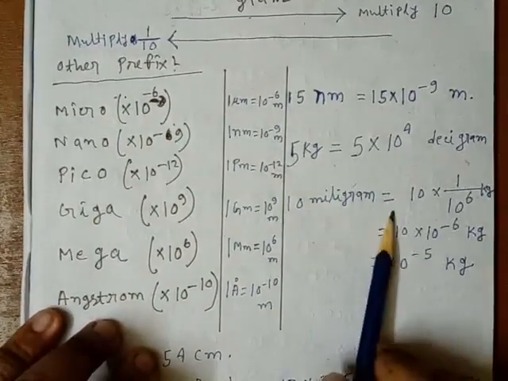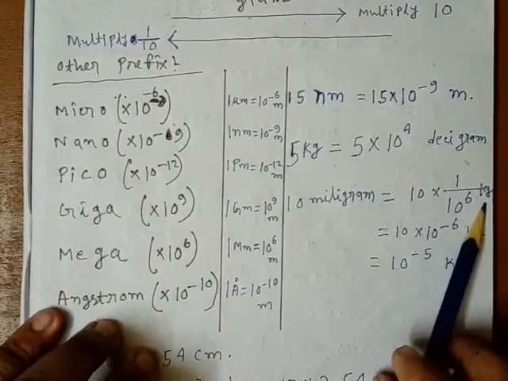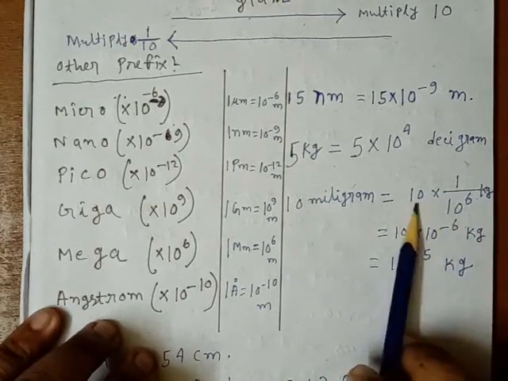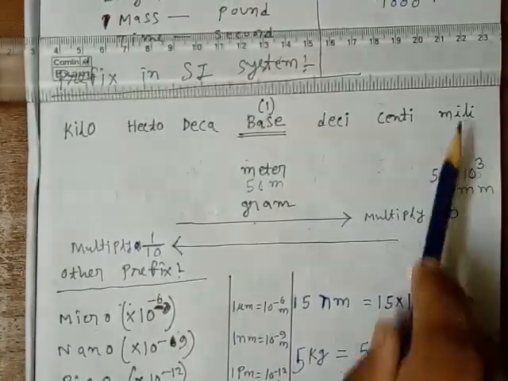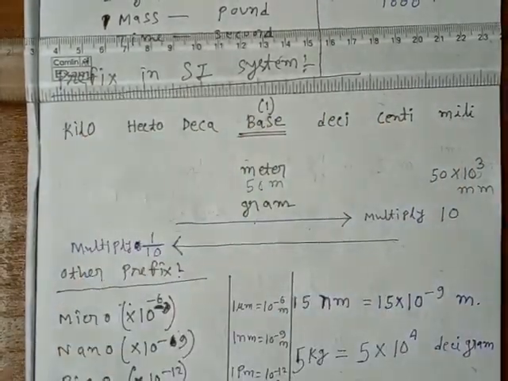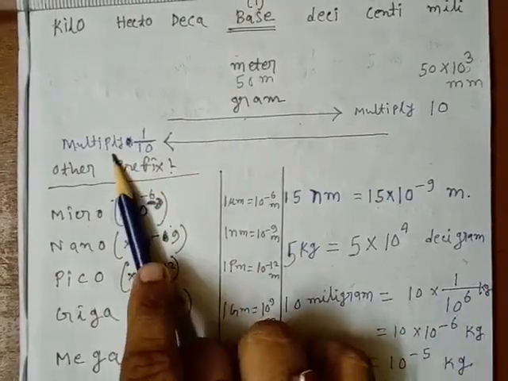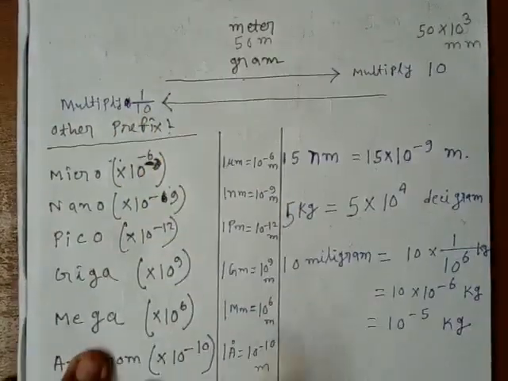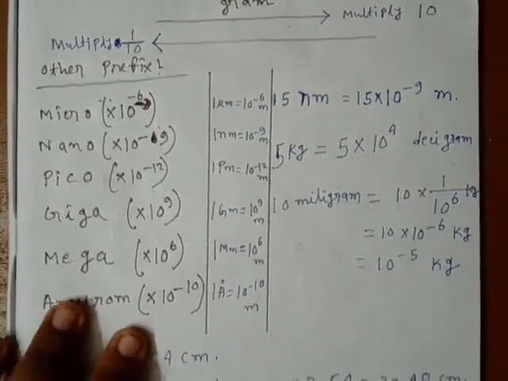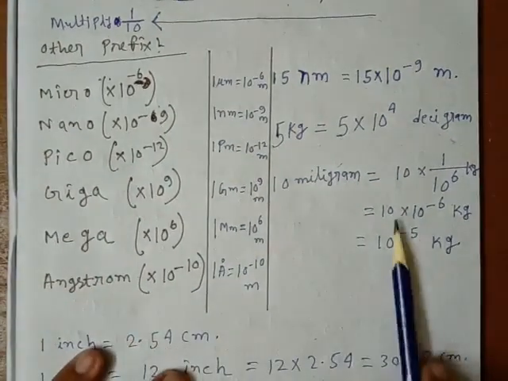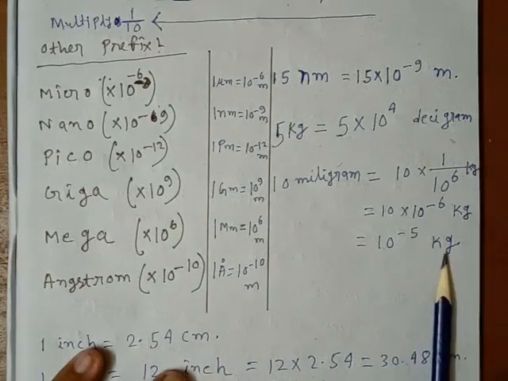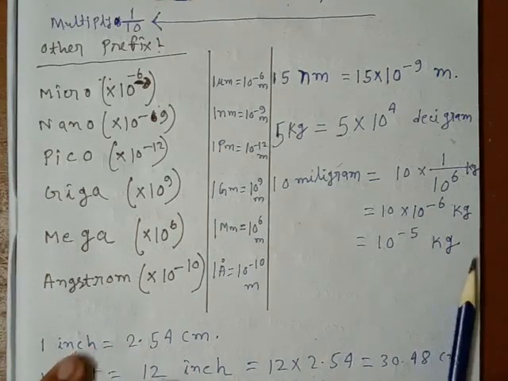Okay, now 10 milligram equals how many kg? So you have to make 6 jumps here, 1 2 3 4 5 6. So 6 jumps, and you have to multiply it by 1 by 10 to the power 6. That means you have to multiply it by 10 to the power minus 6. So I have multiplied it by 10 to the power minus 6, and I got the answer 10 to the power minus 5 kg.